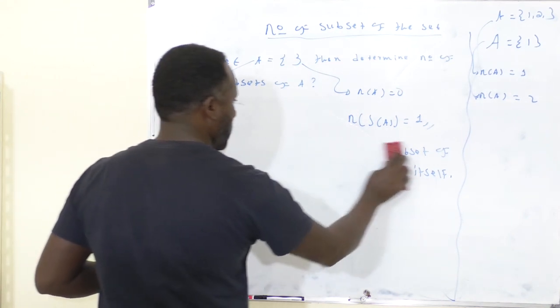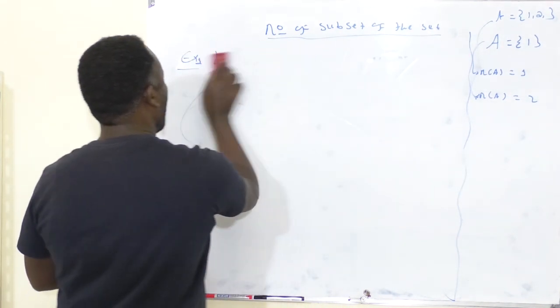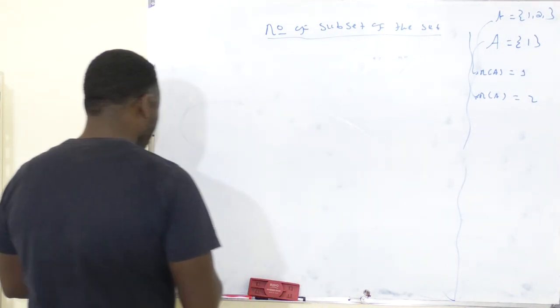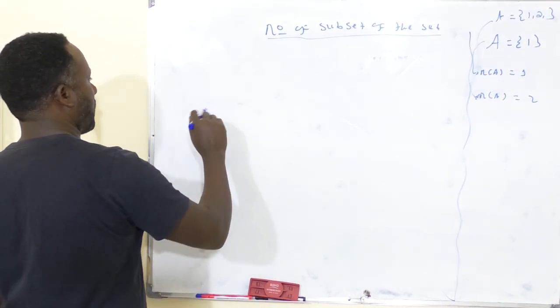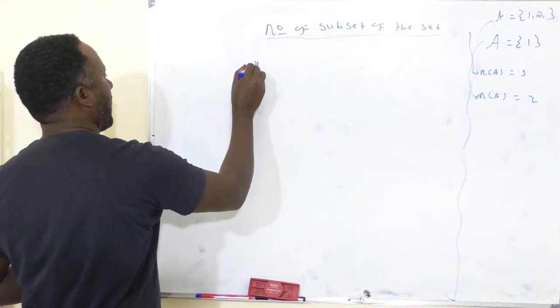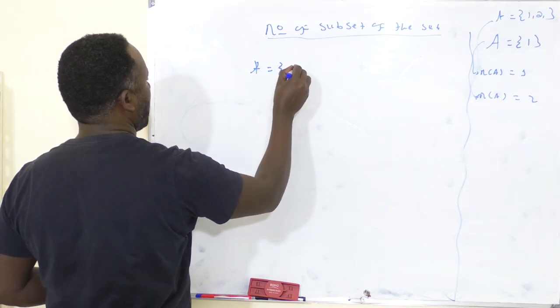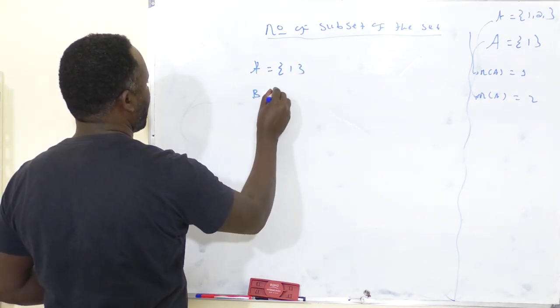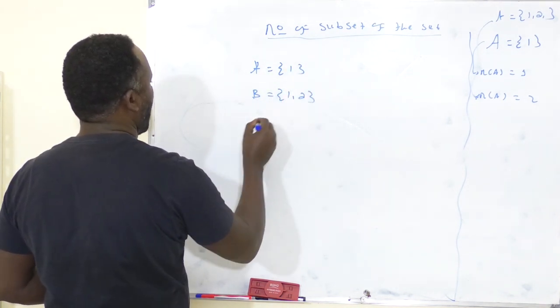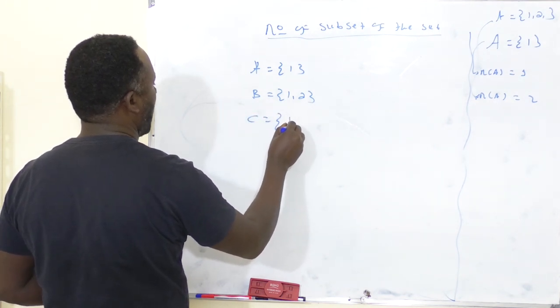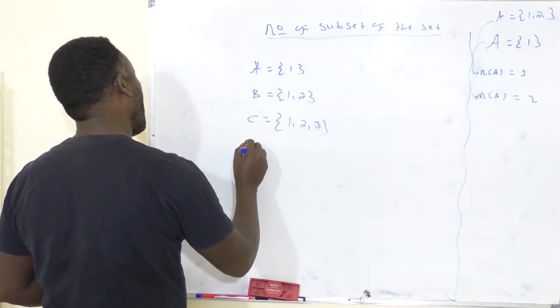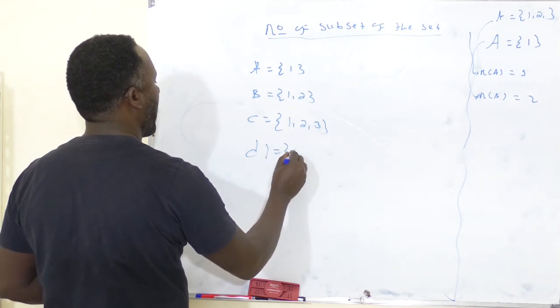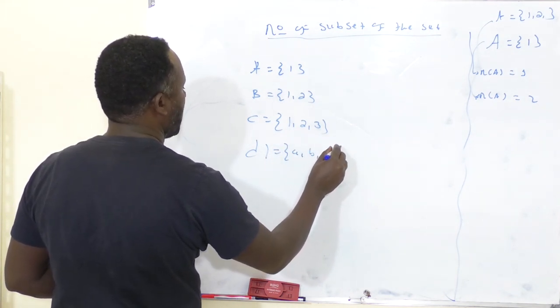Let's see another set, and you have to determine the number of subsets for the following sets. Assume A is {1}, B is {1, 2}, C is {1, 2, 3}, and D is {a, b, c, d}.